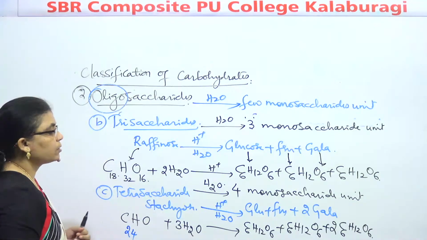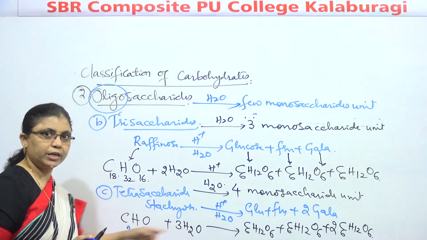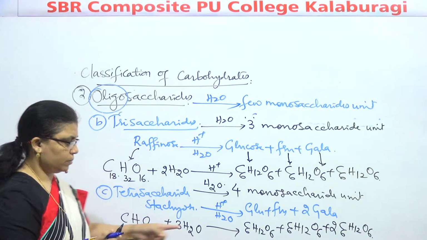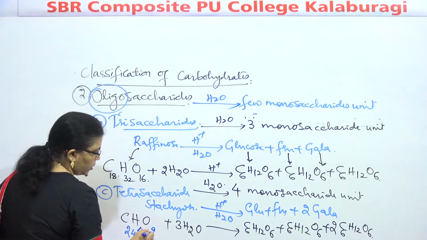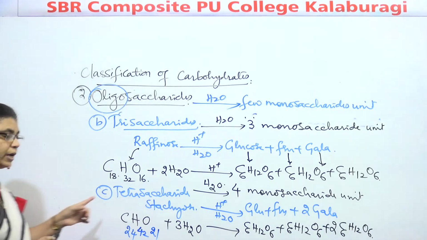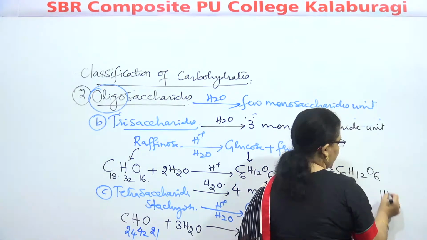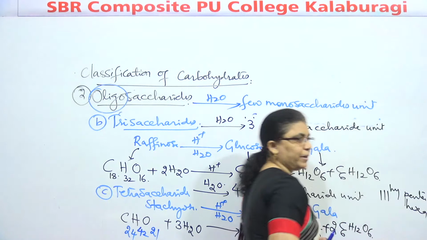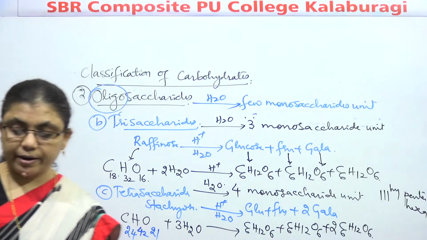How many hydrogen? Okay, 12 fours are 48. 48 minus 6 will be how much? 42. Then oxygen. 6 fours are 24. 24 minus 3, it will be how much? 21. Correct? That means whenever we take tetrasaccharide, similarly penta, hexa and so on, we need not discuss.